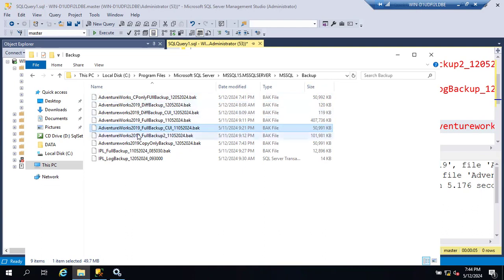But even though it's a copy only full backup, data-wise it is the same as a full backup. The only thing is, a full backup will reset the DCM pages, and copy only full backup doesn't reset the DCM pages. So size-wise both are the same.